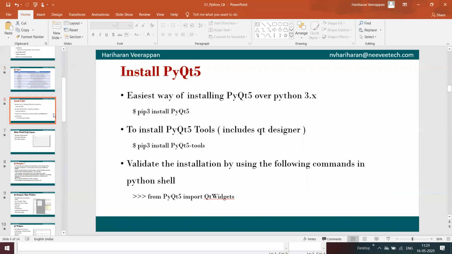We can start with that. How can we install PyQt?